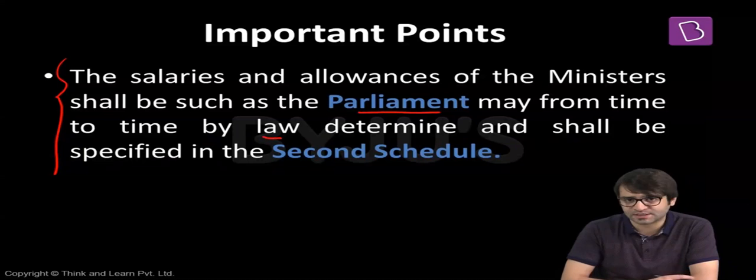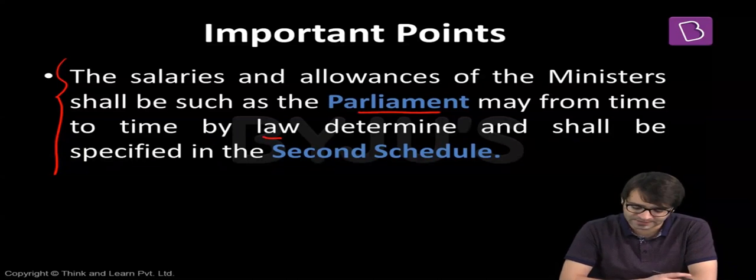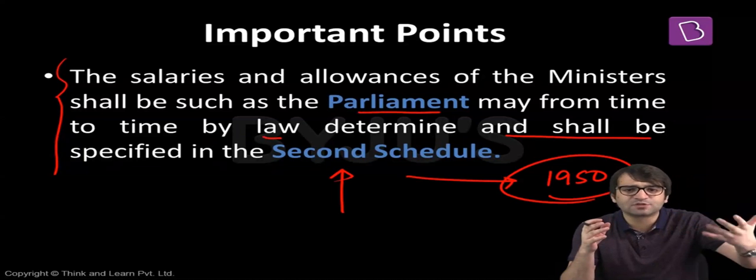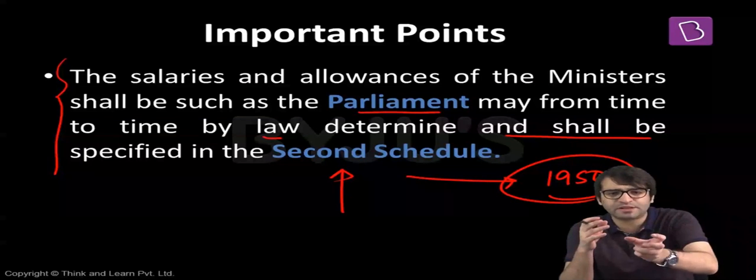Another important point: the salaries and allowances of the ministers shall be such as the Parliament may from time to time by law determine. That means Parliament will have to frame a law to determine the salary and allowances of the ministers, and until then they shall be specified in the second schedule. But this is the Constitution of 1950. The 1950 Constitution said that till the time Parliament frames a law to decide the salaries and allowances of the ministers, we will mention their salaries in the second schedule.